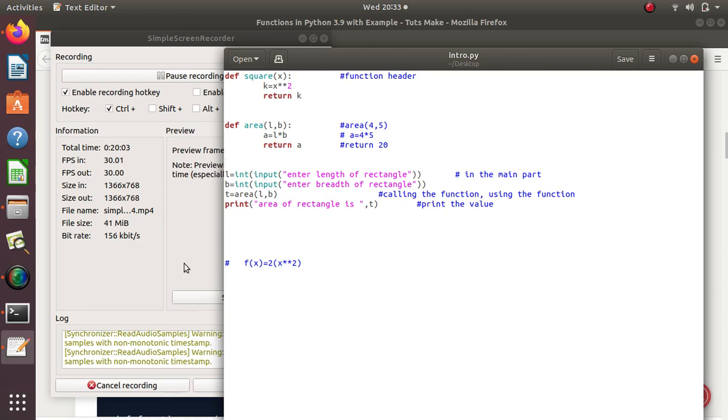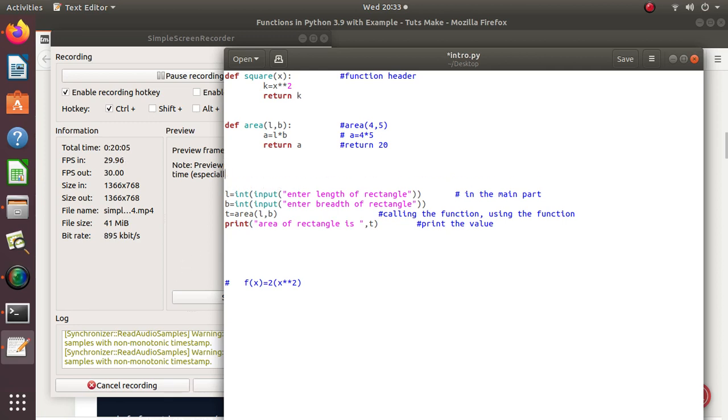Likewise, we can create many functions. Within a function we can use all those constructs, that is looping, if else conditions. So with the help of this we can also create a function which finds whether a number is even or odd.